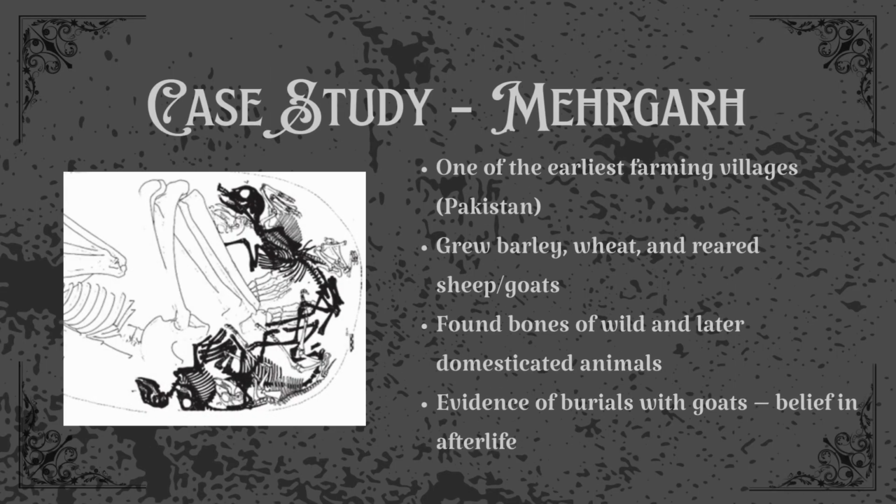Mehrgarh, living and dying. Back to Mehrgarh. Archaeologists found remains of houses, rectangular with multiple rooms, and grains of wheat and barley. They also found animal bones, which show a gradual change. Early layers had wild animals, later ones had domestic ones like goats and cattle. And when people died, they buried them carefully. In one burial, a person was buried with goats. Perhaps they believed the goats would help them in the next world. This shows that even in early farming communities, humans had beliefs and emotions.